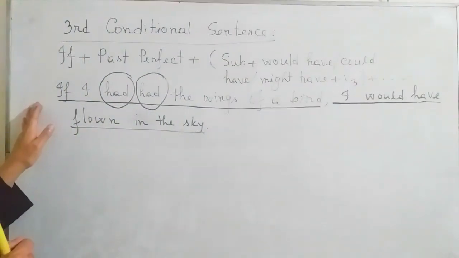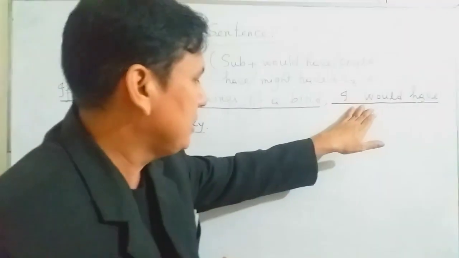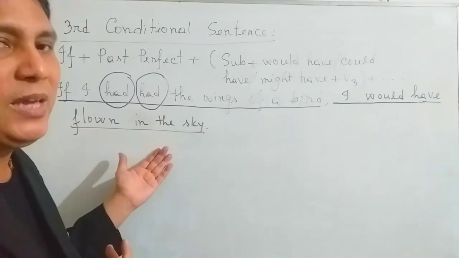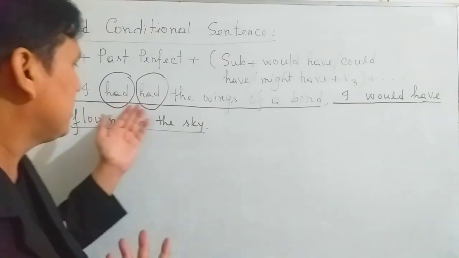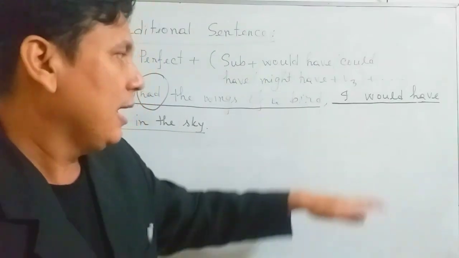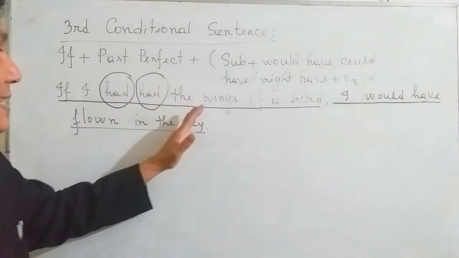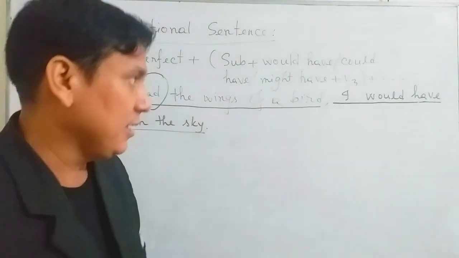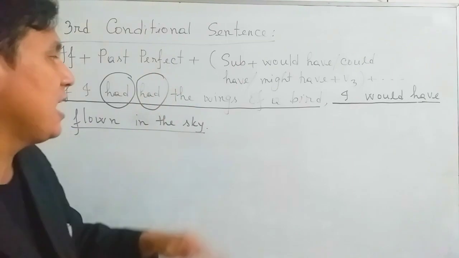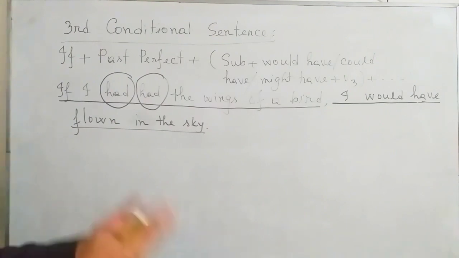Okay. And here we have already learned, in the same way, I can say this is the principal clause. You can write the principal clause in the beginning of the sentence, and this is the subordinate or dependent clause. You can write it in the ending of the sentence. Okay, like that: I would have flown in the sky if I had had the wings of a bird. Okay, but there is another important rule.